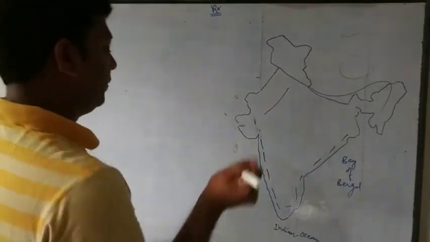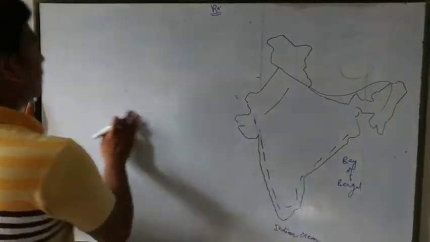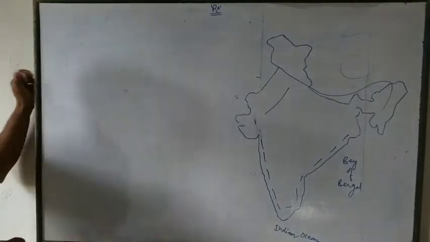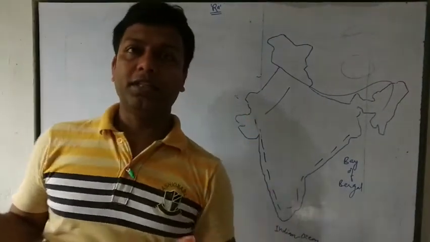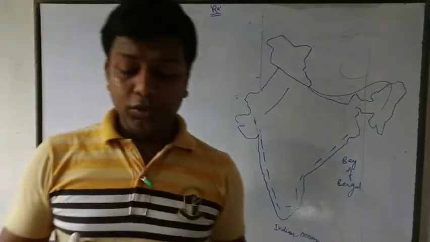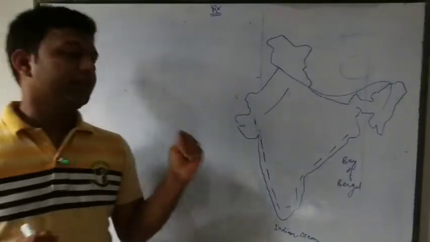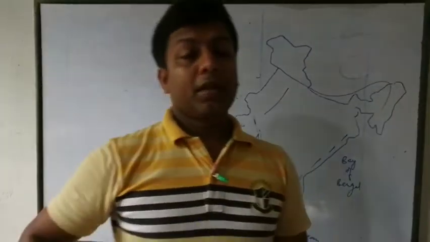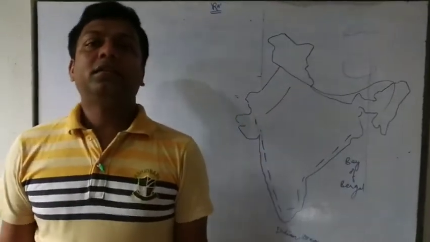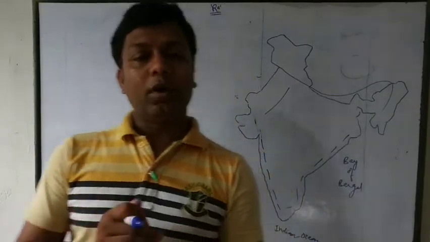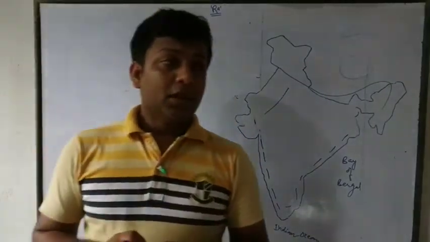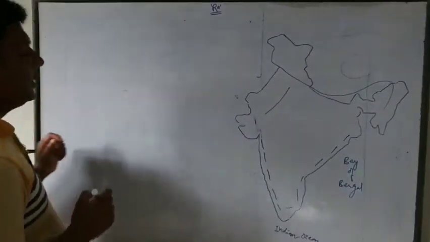So, seasons of India. As you know, we have the winter season, summer season, monsoon season, and retreating monsoon season. 4 seasons basically in India. Indian climate totally depends on the monsoon climate.